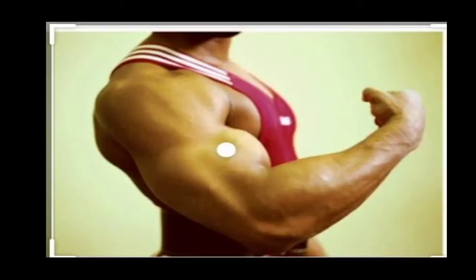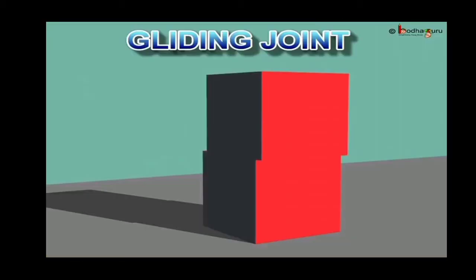Next, muscular movements. It is a more complex movement which is brought about by the musculoskeletal system. This type of movement is seen in the higher vertebrates. To understand more about the movements brought about by the musculoskeletal system, we need to understand the joints, skeleton, and the types of the muscles. First, let us see the joints.